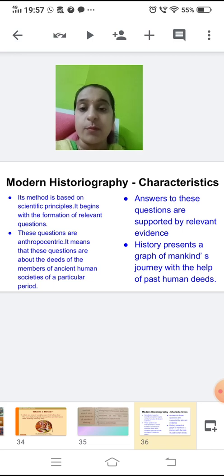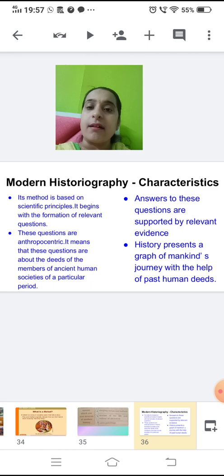The questions have to be relevant, and these questions are anthropocentric. They depend on the deeds of human beings, not anything divine. And answers to these questions should be supported by relevant evidence. And lastly, it presents a graph of mankind's journey with the help of human deeds.